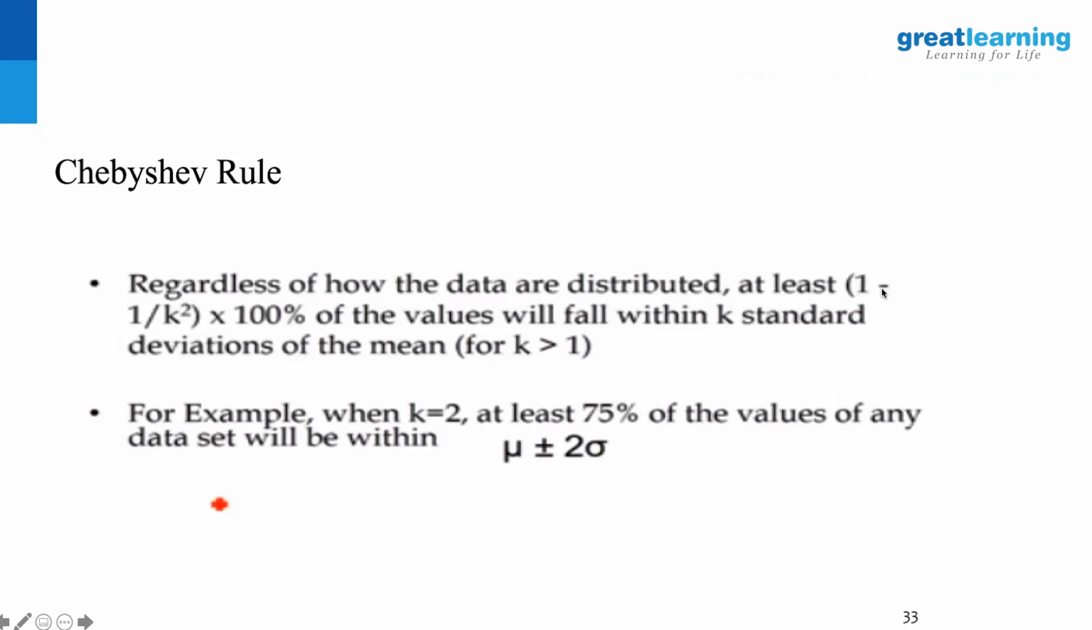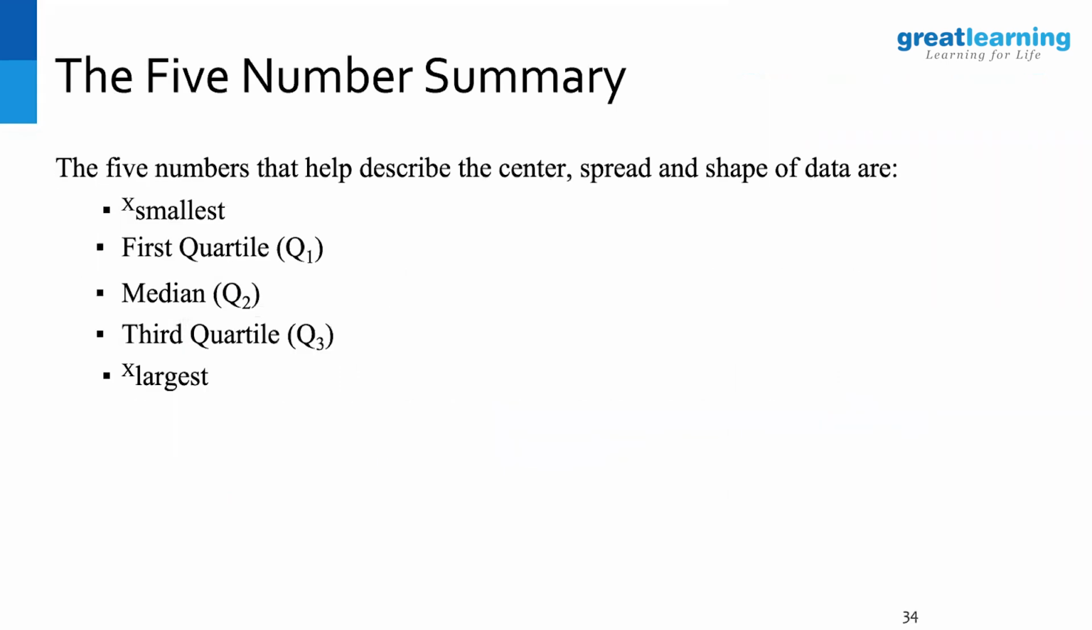If I had to find 2 standard deviations, here k is equal to 2, this is 1 minus 1 by 4, which is 3 by 4, into 100%. 75% of the values lie within that particular standard deviation range. That's Chebyshev's rule, which is primarily used where the distribution is not bell shaped.